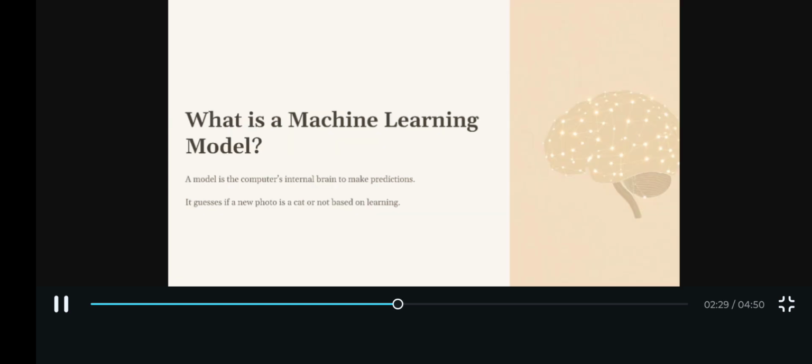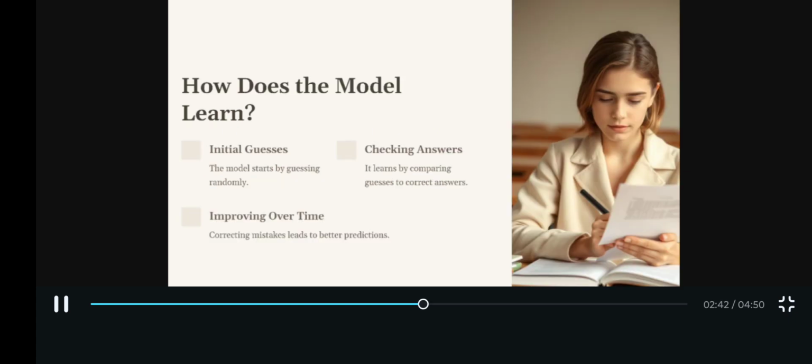So, what is a model? A model is like a brain the computer builds to make decisions. It's what the computer uses to guess if a new photo is a cat or not. How does a model learn? At first, it guesses randomly. It checks if it was right or wrong. Then it tries to fix its guesses and improve. Imagine a kid guessing answers on a test and learning from mistakes to do better next time.